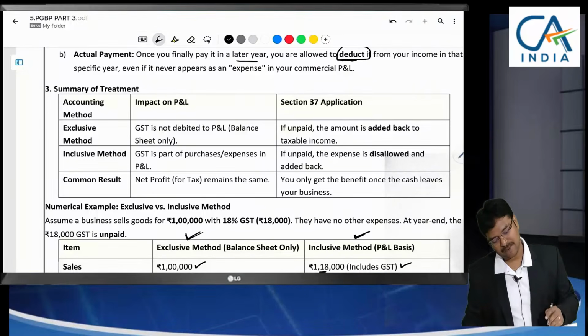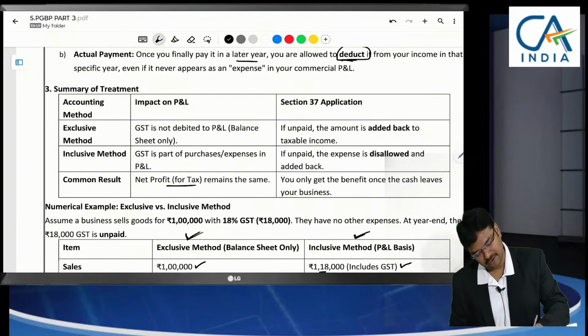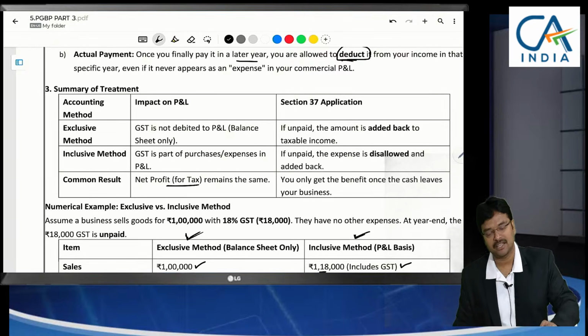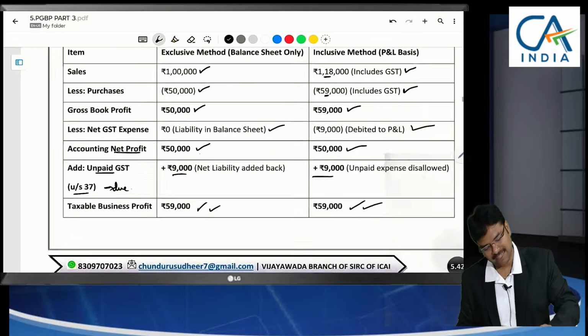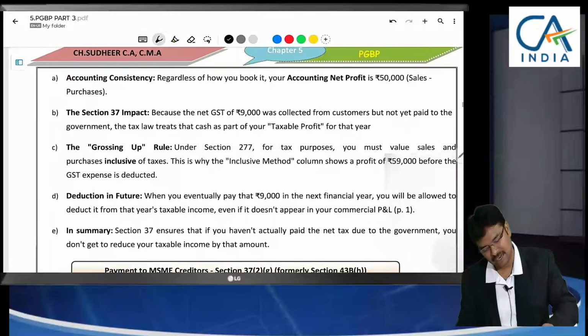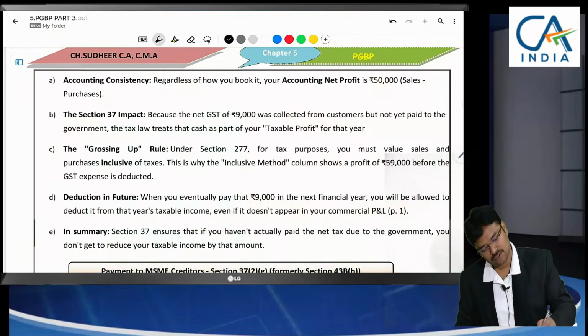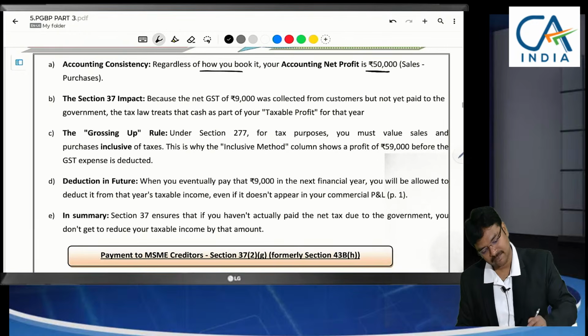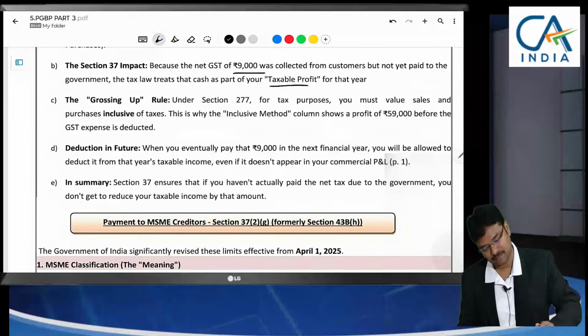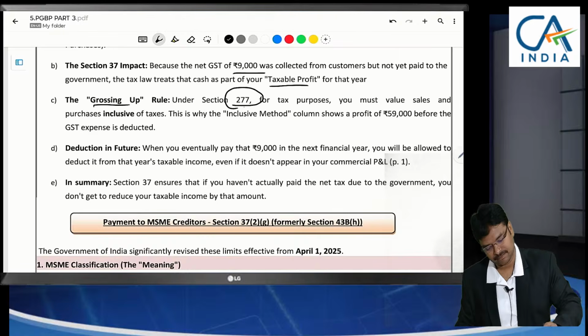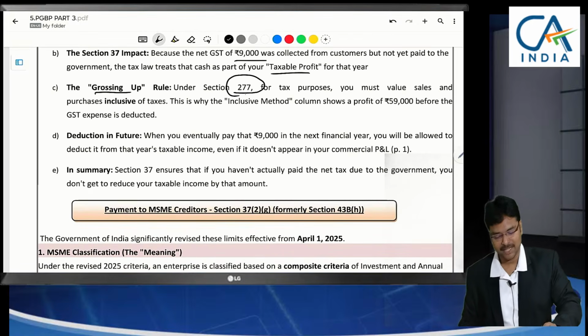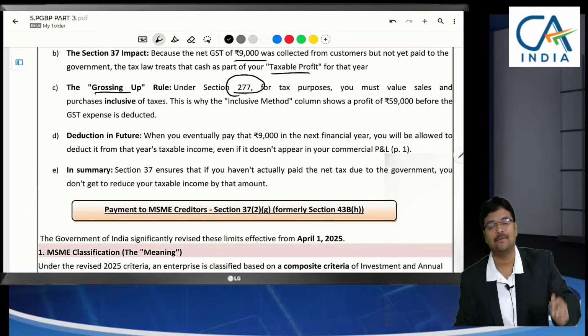So, impact on P&L accounts: net profit remains the same, the common result we have seen. This is only the summary; that example we have already discussed. So here, accounting net profit is 50,000, regardless of how you book it, 9,000 will be added to the profits if you do not pay. The grossing up rule is specified in section 43B. Based on that, we are adding back if you do not pay.